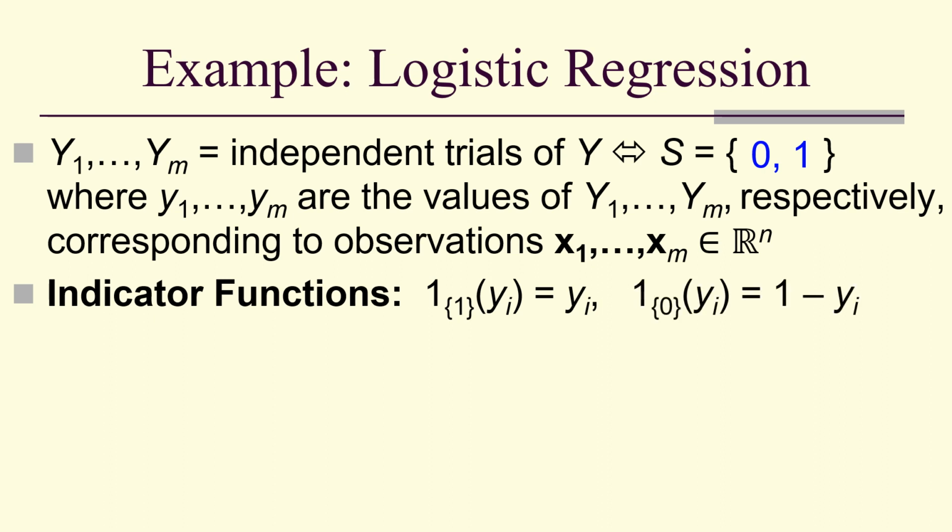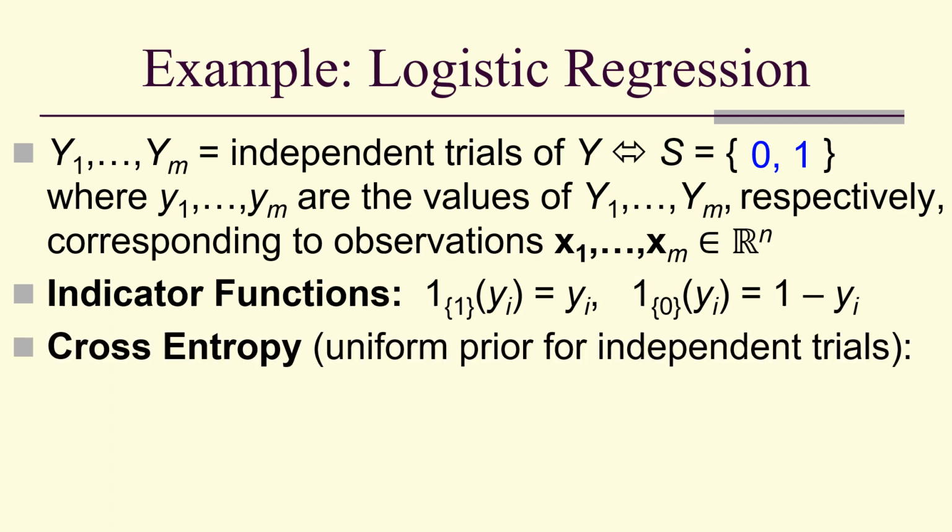Whereas the indicator function of y sub i for the 0 outcome is 1 minus y. If y sub i is 0, the indicator function should be 1, and 1 minus 0 is 1. Whereas if y sub i is 1, then the indicator of 0 should be 0, and we get 1 minus 1 is 0.